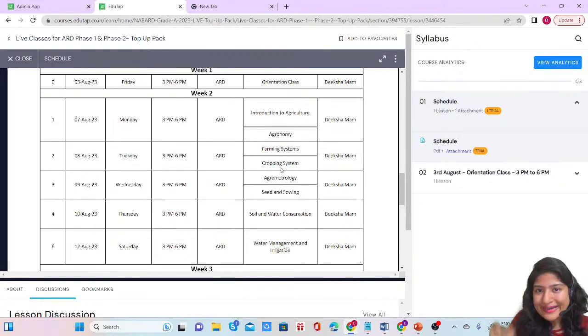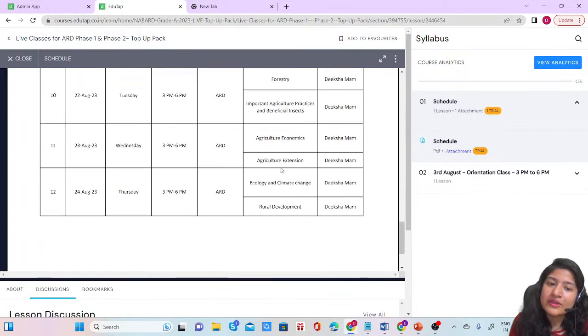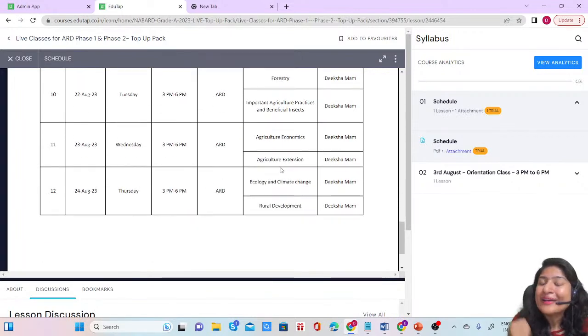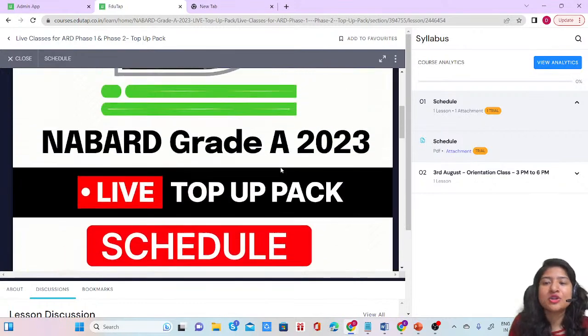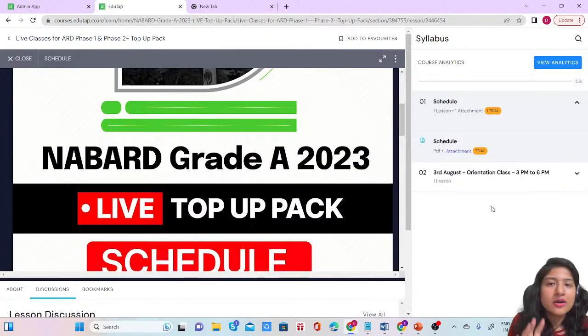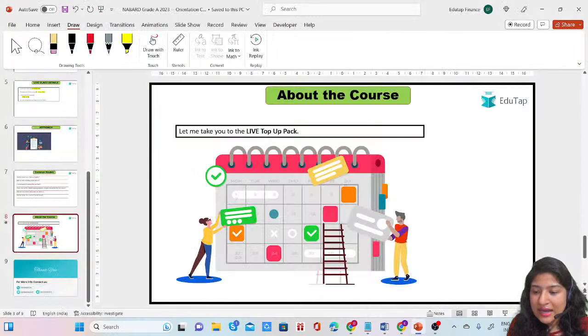If you want to read the notes first, which we have provided, and then come to the class, or first come to the class and then read the notes, whatever you feel like. We have given you the daily target that you should follow, and if you follow that, you will be able to score really good marks in your ARD. And please do not worry, the ARD section of NABARD will be over for you, and then you would have to revise only. ठीक है, so these are all the things that I have shown you.